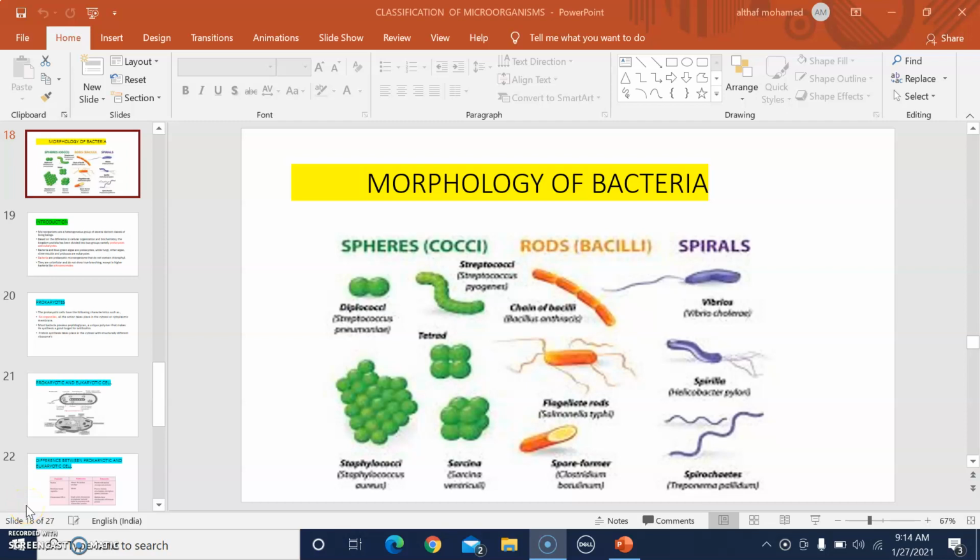Good morning all. So today we will discuss the next topic, that is morphology of bacteria. In this picture we are seeing different types of bacteria in different shapes. So we can go through each of them.